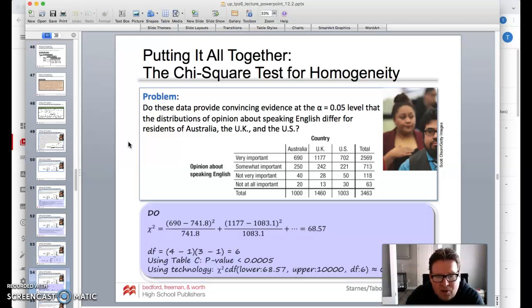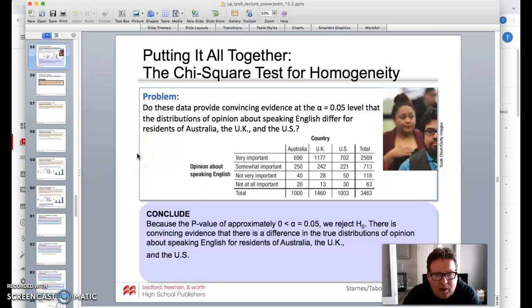We go ahead and figure this out, and again, I'd use the technology. The p-value actually is extremely small. It's such a small number, it's actually zero, really. So because the p-value is so small, it's really close to zero, we're going to reject the null hypothesis, and we are going to say that there is a difference in the true distributions of opinions about speaking English for residents of Australia, the UK, and the US.